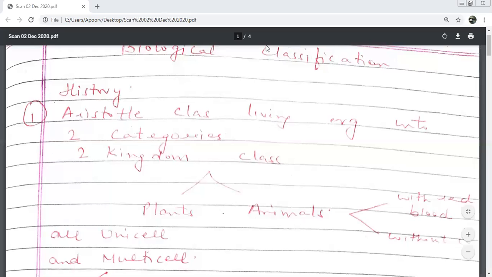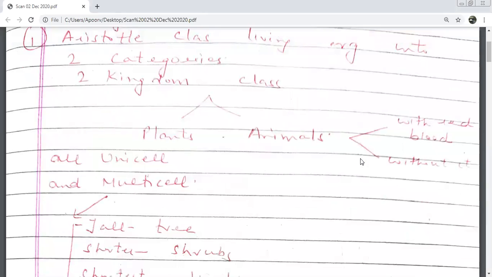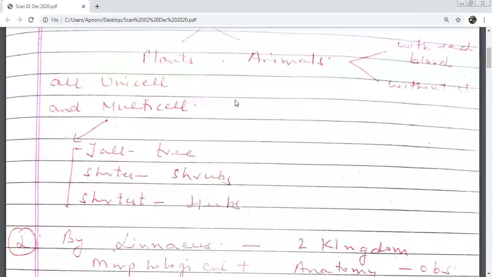So this is a very ancient classification, but whenever we study classification, we always start with these people. Owing to the hard work they have done, we need to give them due respect. They were the pioneers, at least they started, and this is now what we have. Then he tried to further subdivide the plants on the basis of the height of the plants.